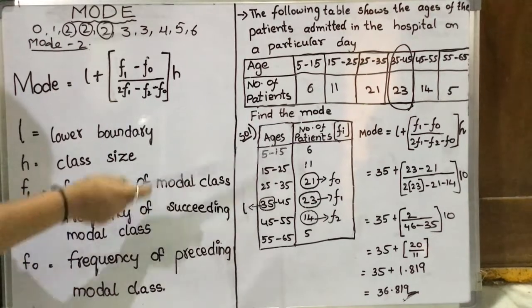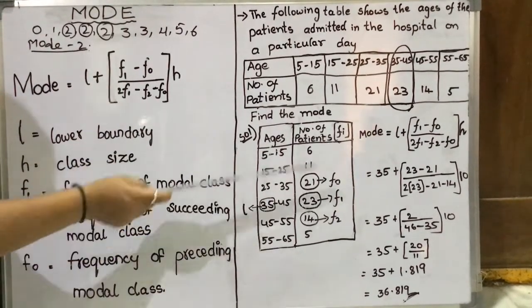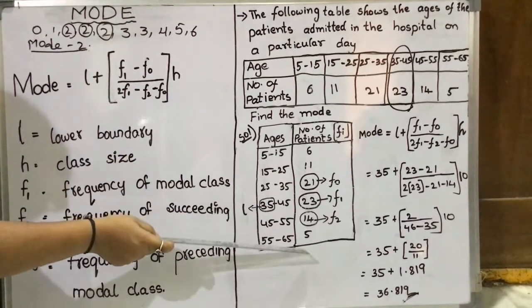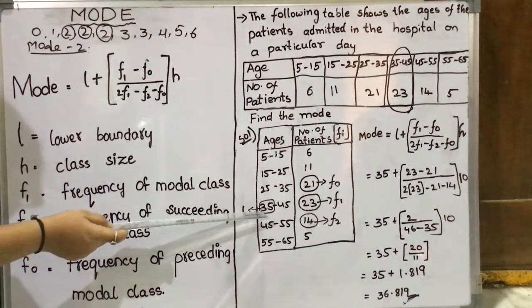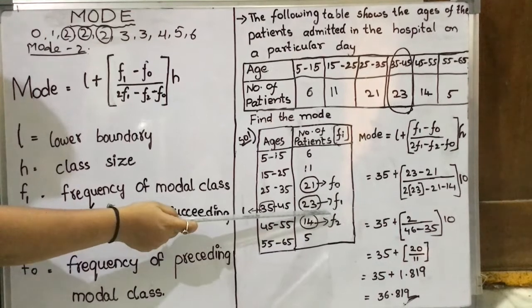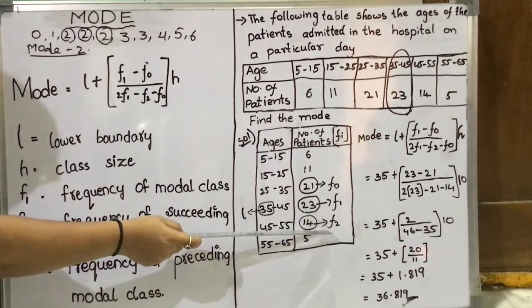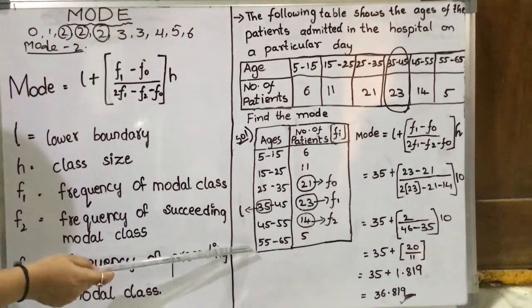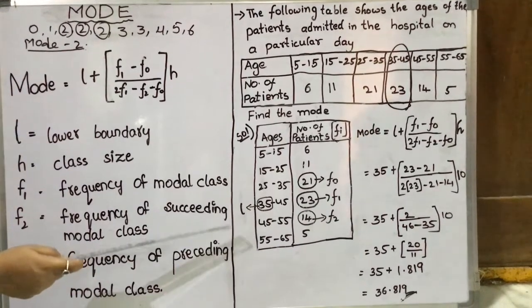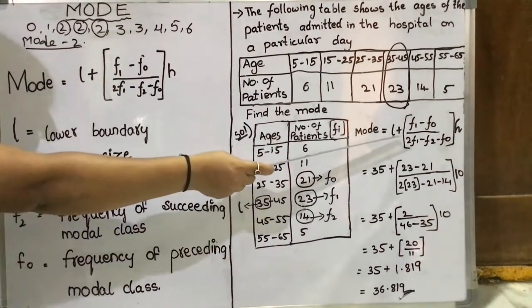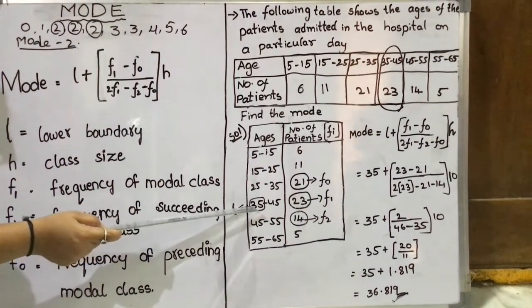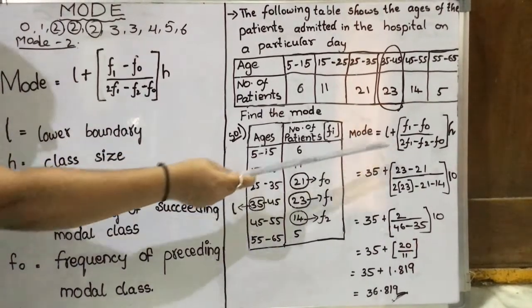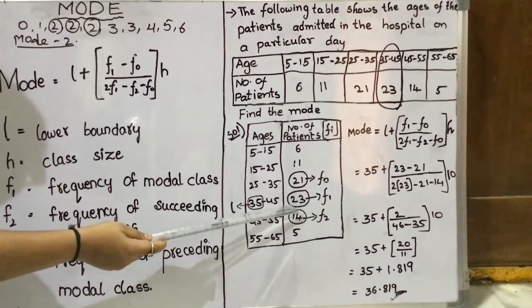I wrote the ages, whatever is given, and the frequency, the number of patients. I identified first the lower boundary, next F1 the modal class, F0 and F2. We identified everything using this table. Now you should substitute. In the place of L you should write 35. In the place of F1 write 23.